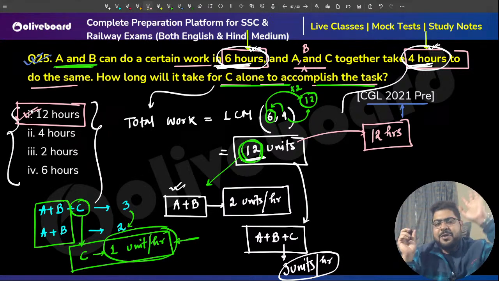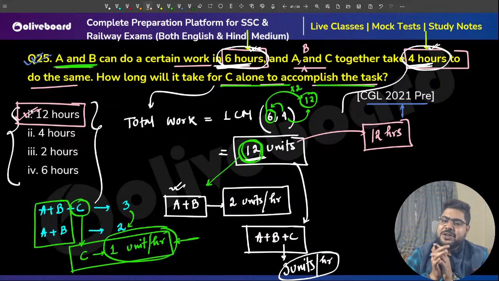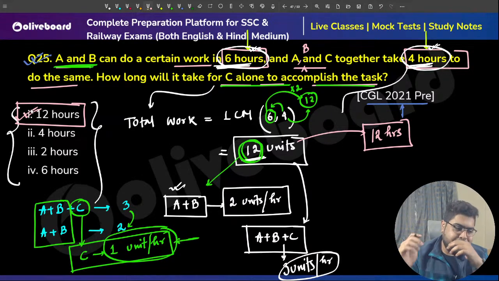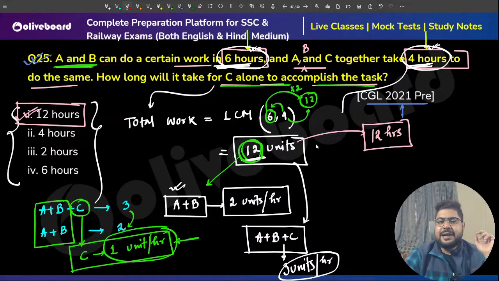Now let me give you one shortcut. We understood this particular thing. We understood how to approach certain types of questions. We understood this LCM method. Now, in this particular question, let us think in a different manner. Let us completely think in a different manner, and you will understand why learning is important. Because if you have clarity of concept, then only can you think in this fashion. You see, you don't need to do anything.